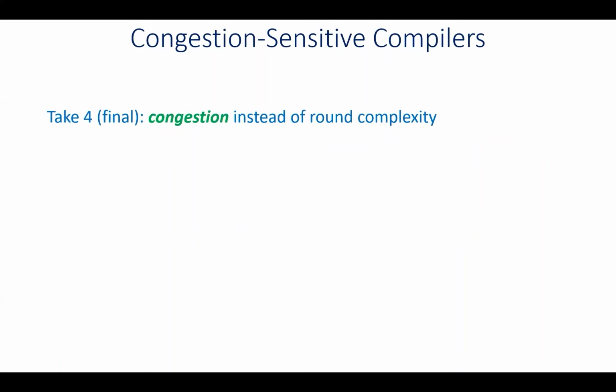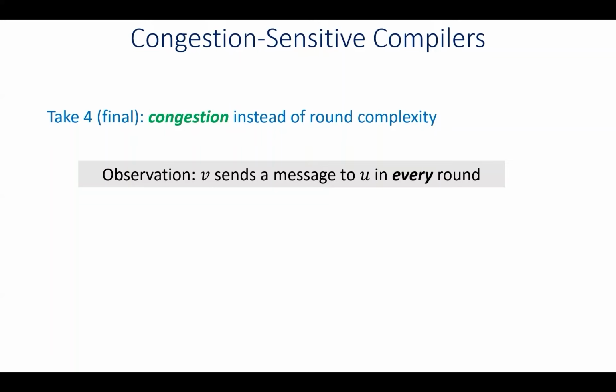Until now, what we did is we sent a set of keys per round, and we didn't use the congestion parameter of the original algorithm A. Now, I'd just like to note that even if the original algorithm had low congestion, meaning that the actual number of messages sent over each edge is small, the secure algorithm will need to send a message on every edge and in every round.